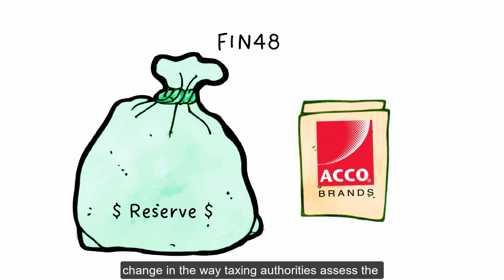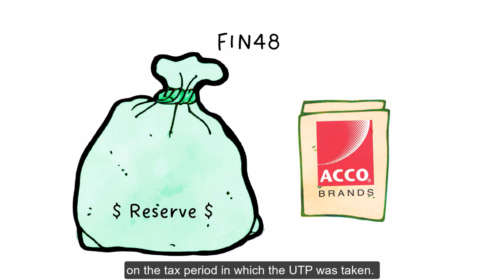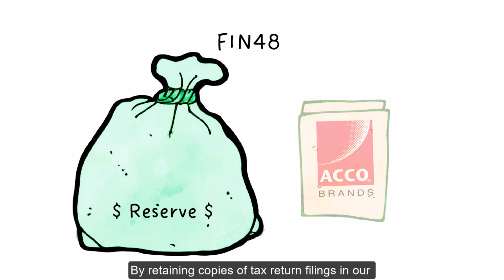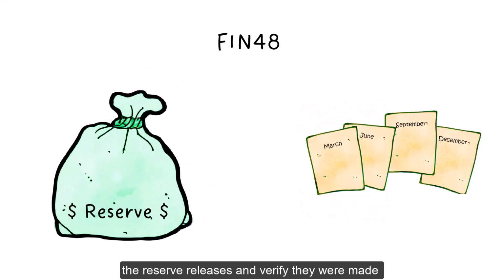We also monitor the UTP issue for possible adjustments based on changes in case law precedent, a change in the way taxing authorities assess the position, or a change in the status of a tax case or audit. When there is a settlement of an examination or audit that includes the UTP, we release the FIN 48 reserve. We may also do this if a tax case similar to ours is settled. More commonly, the reserve is no longer required when the statute of limitations expires on the tax period in which the UTP was taken. By retaining copies of tax return filings in our central tax office, we can monitor the timing of the reserve releases and verify they were made in the proper quarter.